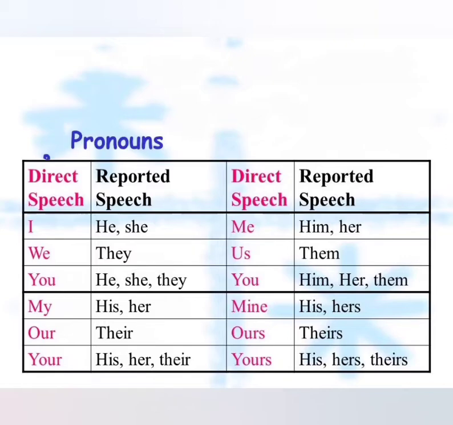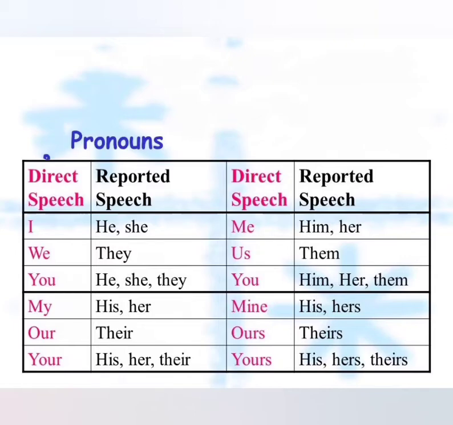My becomes his or her. Our becomes their. Your becomes his, her or their. Me is changed to him or her. Us means them. You may become him, her or them.